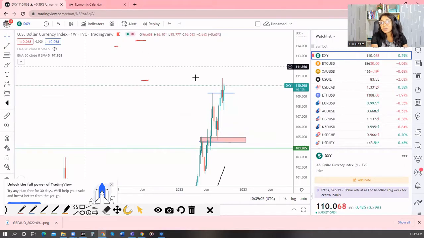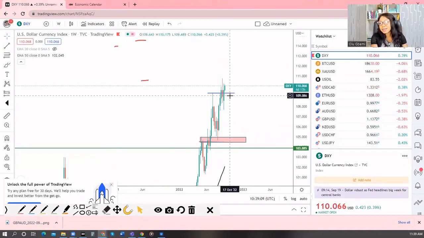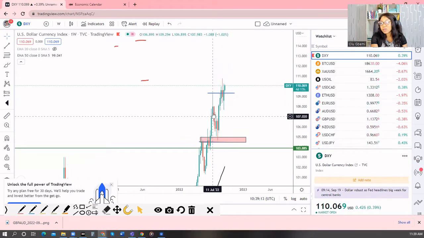The dollar has been quite a strong one. We had this line here about 3-4 weeks ago when we were looking at this zone. I thought, okay, this is the highest point it got to. Is it going to break? But it broke above it. It retraced down a bit at some point when we had the CPI.